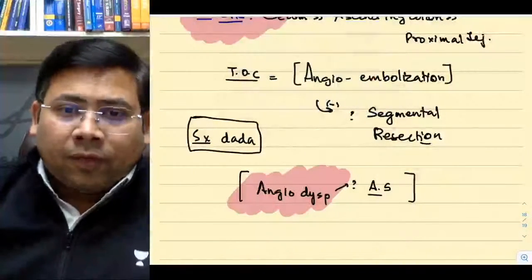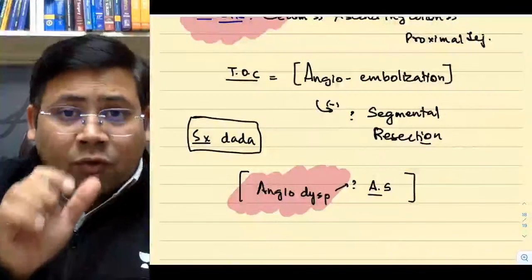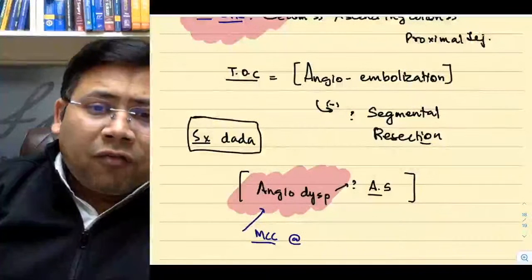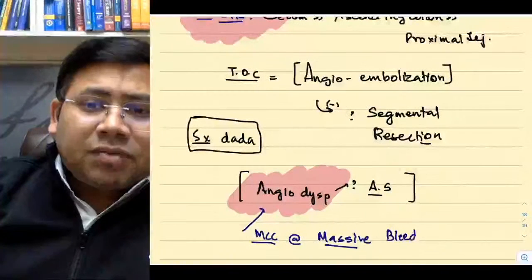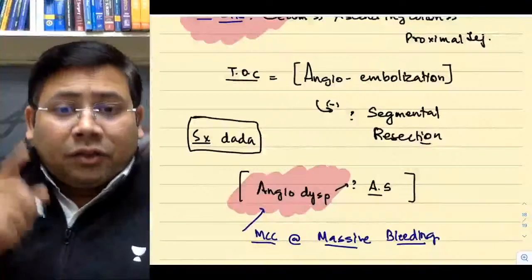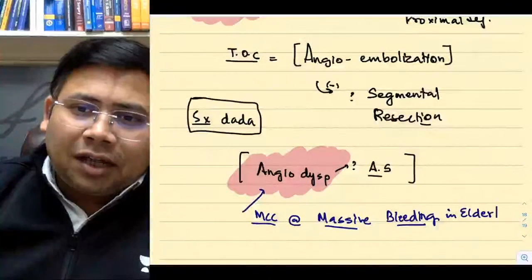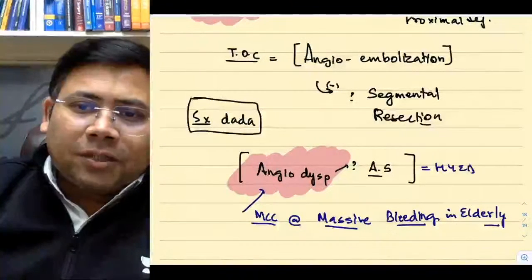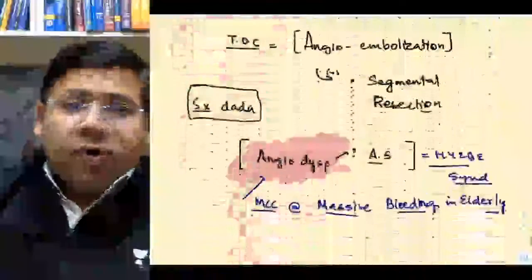It's Heyde syndrome, because it's a combination of angiodysplasia and aortic stenosis. Remember, diverticulosis is the most common cause of bleeding, but angiodysplasia is the most common cause of massive bleeding in the elderly. Try to understand the word massive bleeding. Angiodysplasias bleed massively; diverticulosis bleeds commonly, but not massively. So the most common cause of massive bleeding in the elderly is Heyde syndrome. Is that clear? So this is about the bleeding.